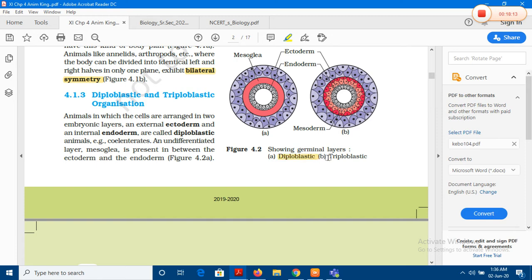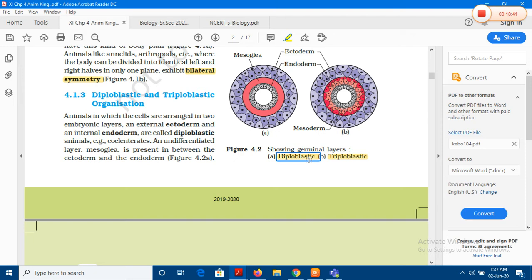They can either be diploblastic or triploblastic. So di means two, blastic from the word blastula. This is one of the stages when the organism is a ball of cells and those cells arrange themselves at the periphery in the form of germinal layers, and from these layers the organogenesis will begin.